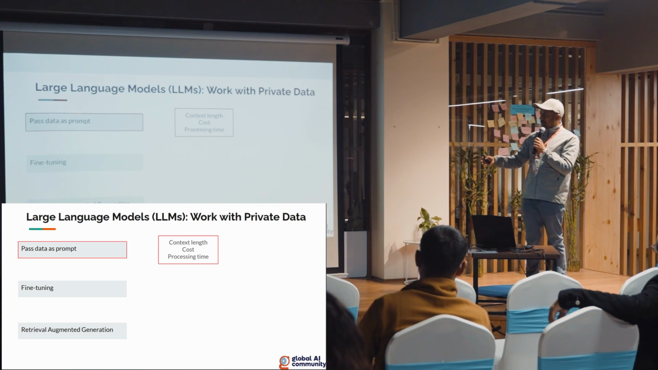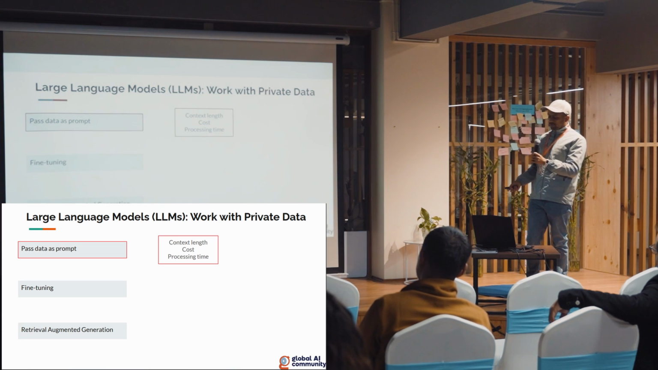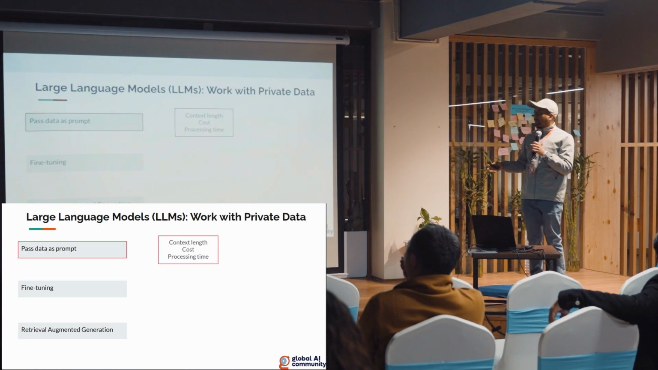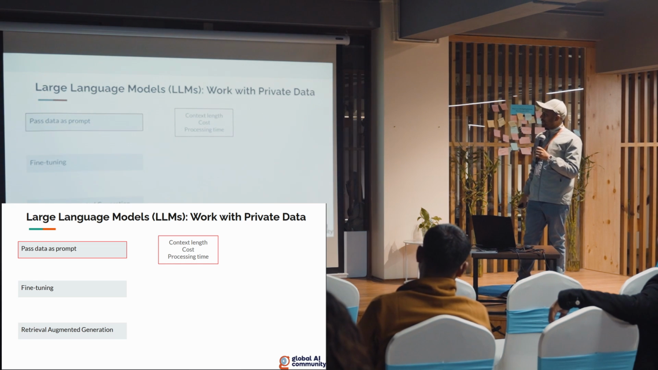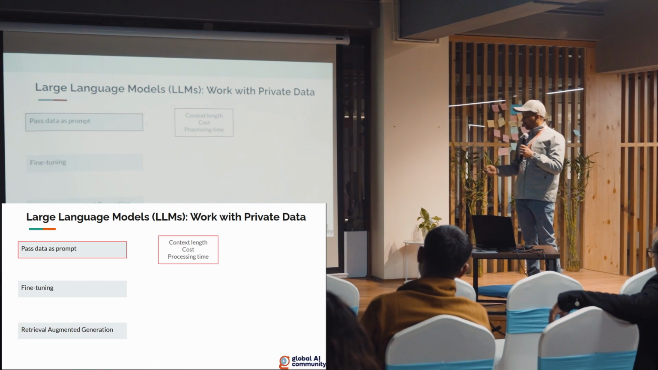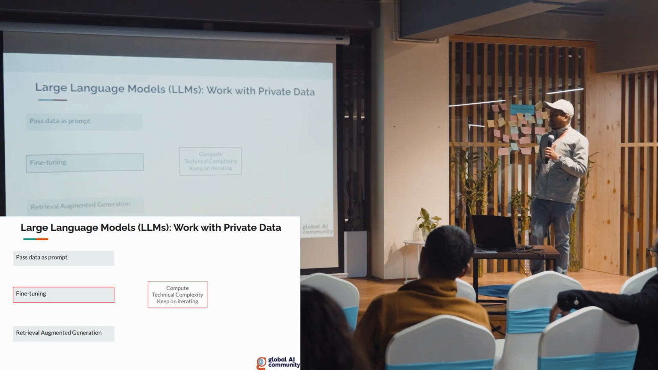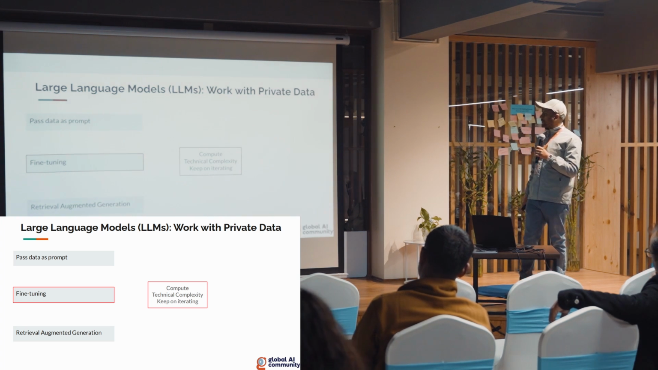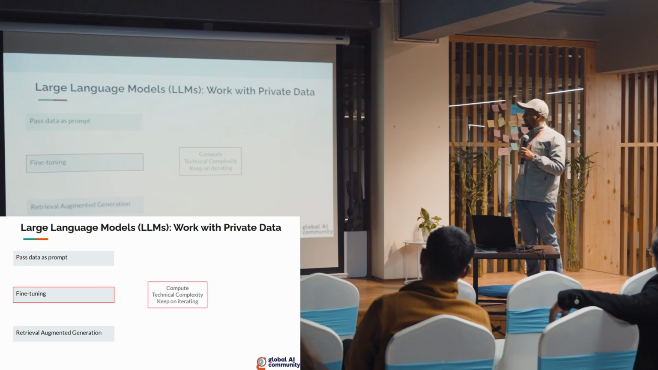Generally, the most common approach is passing the data as a prompt, and the issue that occurs with prompt engineering is context length. If our data does not fit in the context length of the LLM, then we won't be able to use it. Another issue is cost, which is based on the number of tokens and the processing time. We could solve that by fine-tuning the models on our private data, but there are complexities in terms of the compute required and technical complexity. And again, the data keeps changing, so we need to keep fine-tuning time and again.